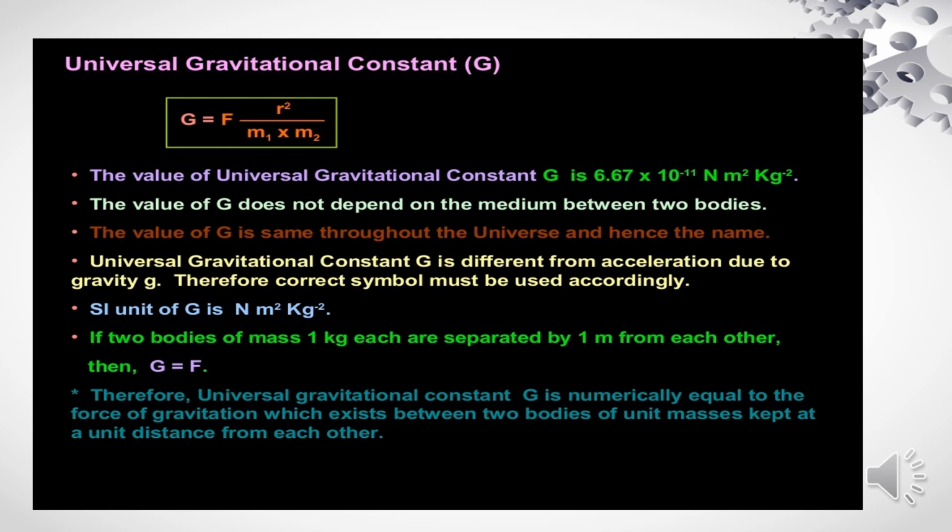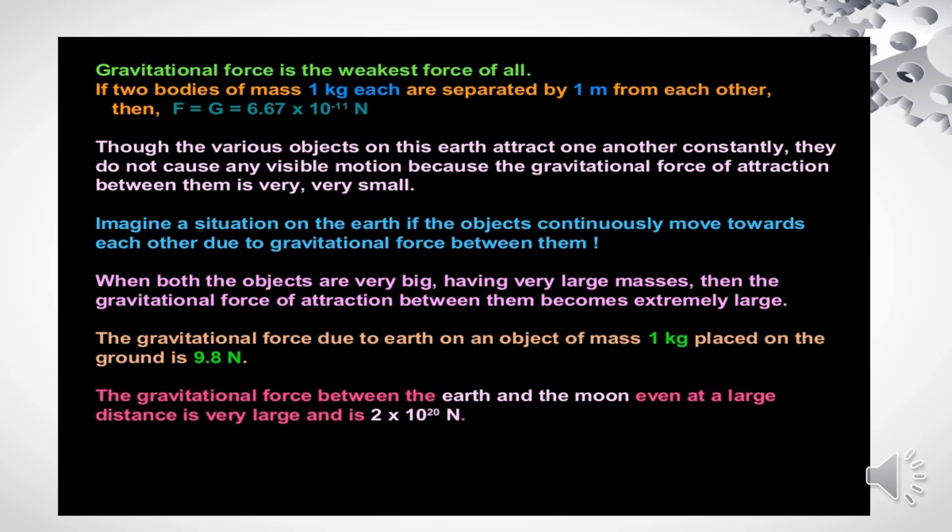If two bodies of mass 1 kg each are separated by 1 meter from each other, then G is equal to F. Therefore, the universal gravitational constant G is numerically equal to the force of gravitation which exists between two bodies of unit masses kept at a unit distance from each other. Gravitational force is the weakest force of all. If two bodies of mass 1 kg each are separated by a distance of 1 meter, then F is equal to G, which is 6.67 into 10 to the power of minus 11 Newton.